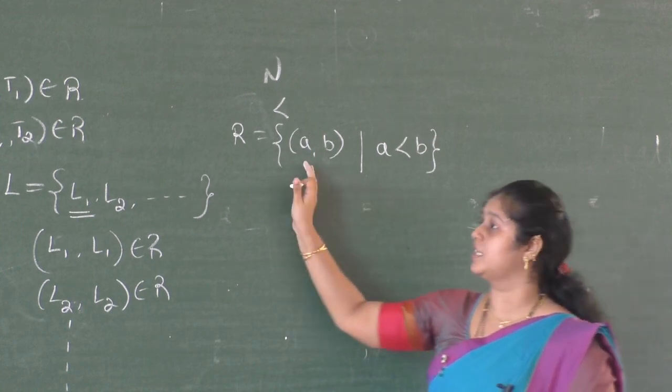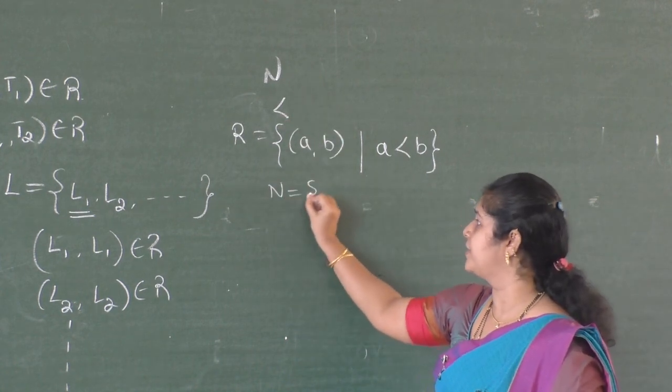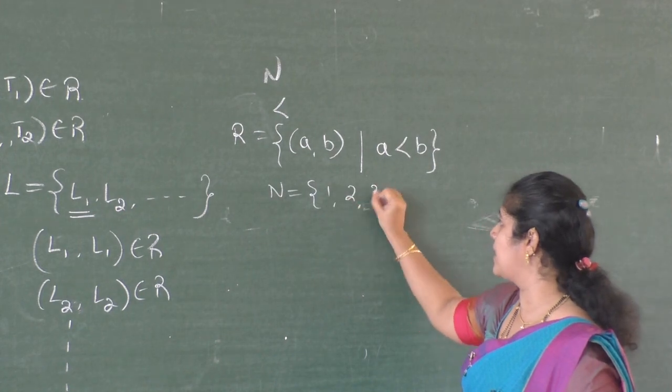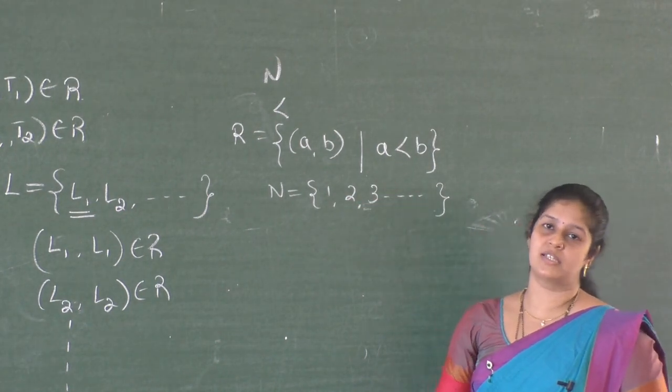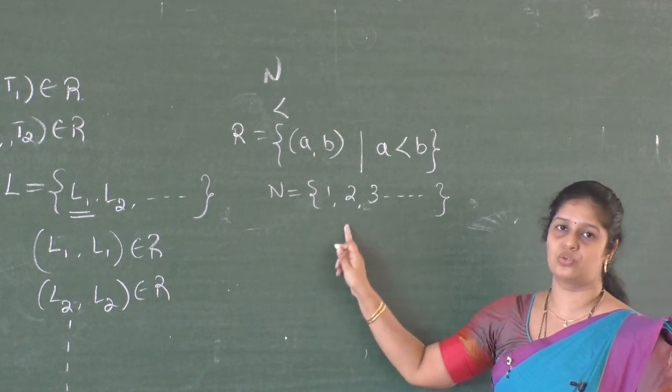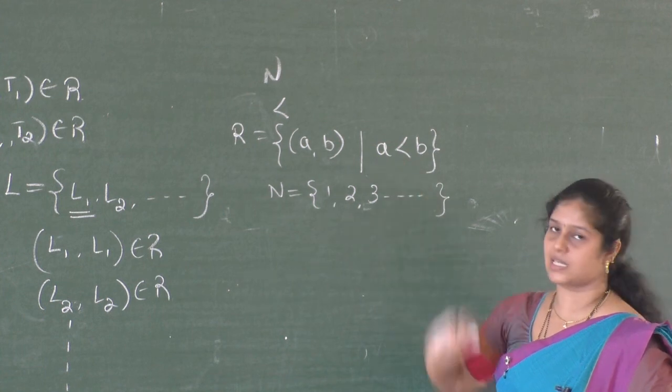How do we decide whether the relation is reflexive? You know the natural number set N contains infinitely many elements: 1, 2, 3 and so on. Writing the elements in ascending order, 1 is less than 2, less than 3, less than 4. Here the relation is less than.